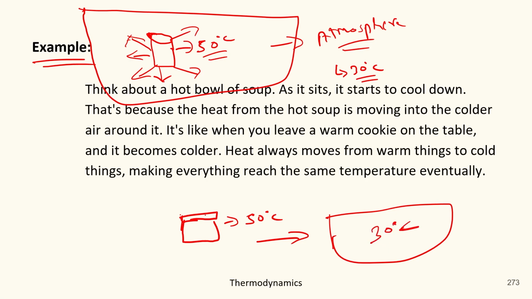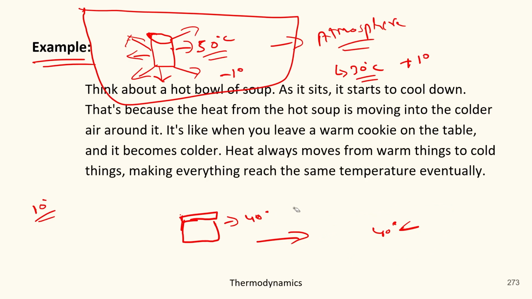Okay. So the soup bottle transferred nearly about 10 degrees to the atmosphere. So here the new temperature will be 40 degrees in this bottle, and here the new temperature will be 40 degrees in the surroundings, because minus 10 plus 10 is happening there. So in this scenario, both the bowl temperature and the atmosphere temperature become equal. So this transfer of heat will be stopped. Got it? So this is about the first statement of the hot soup.